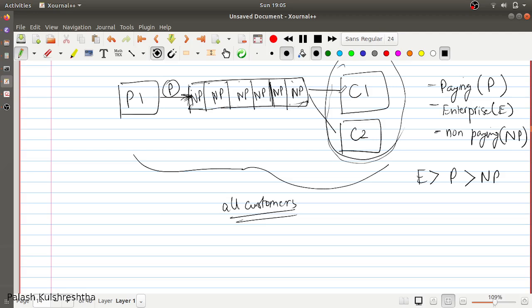So what you need is some sort of priority for your messages, so that if a message for a paying customer comes, it is put at the start of the queue so that it is processed first. This is done by priority queues.